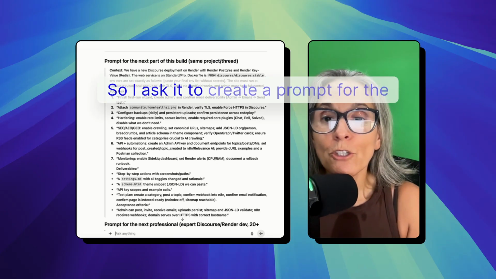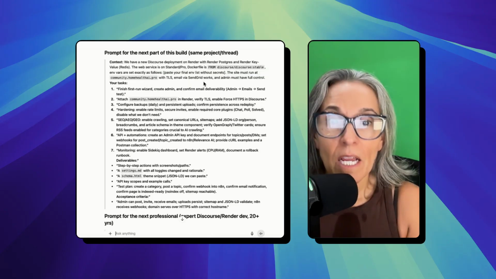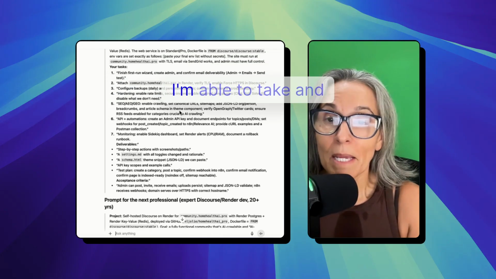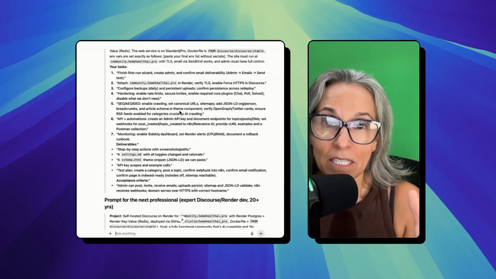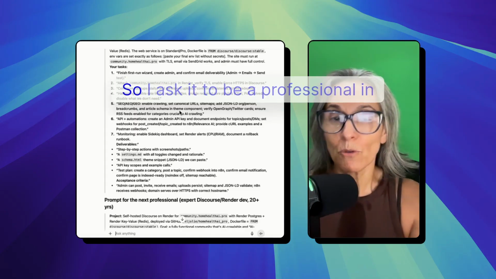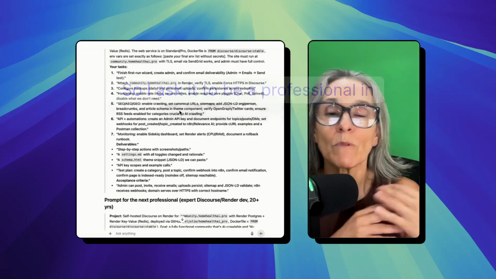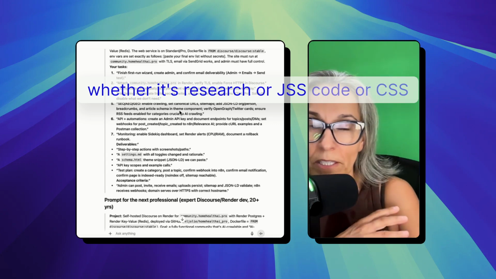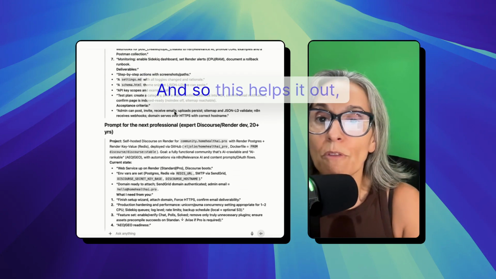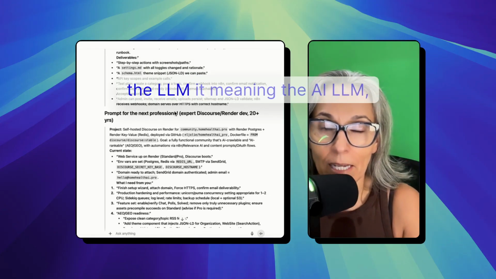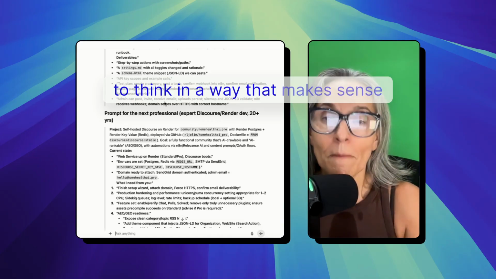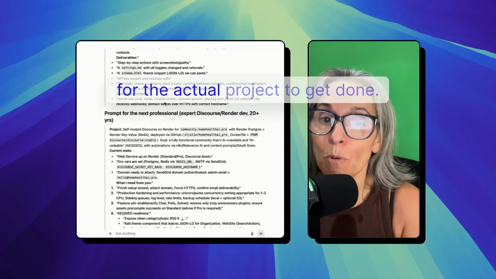So I ask it to create a prompt for the next part of this build, and it does. And now it has a prompt that I'm able to take and create this prompt with the next part of the build for the next professional. So I ask it to be a professional in whatever I'm doing, whether it's research or JS code or CSS code, whatever it is, I ask it to be that professional. And so this helps the LLM, meaning the AI LLM, to think in a way that makes sense for the actual project to get done.